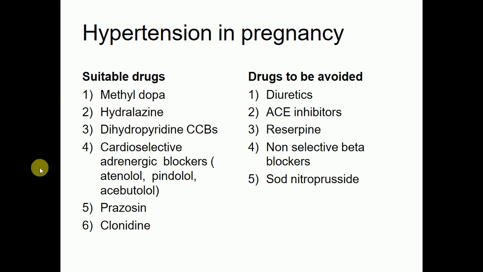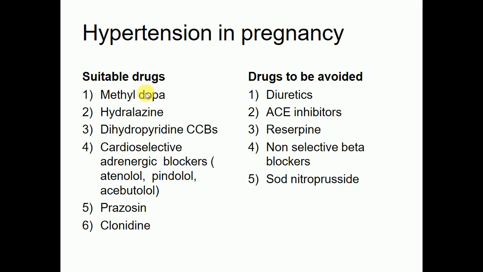Now, the suitable drugs which are used in the treatment of high blood pressure during pregnancy, and there are certain drugs which must be avoided during hypertension in pregnancy. So the suitable drug is methyldopa.